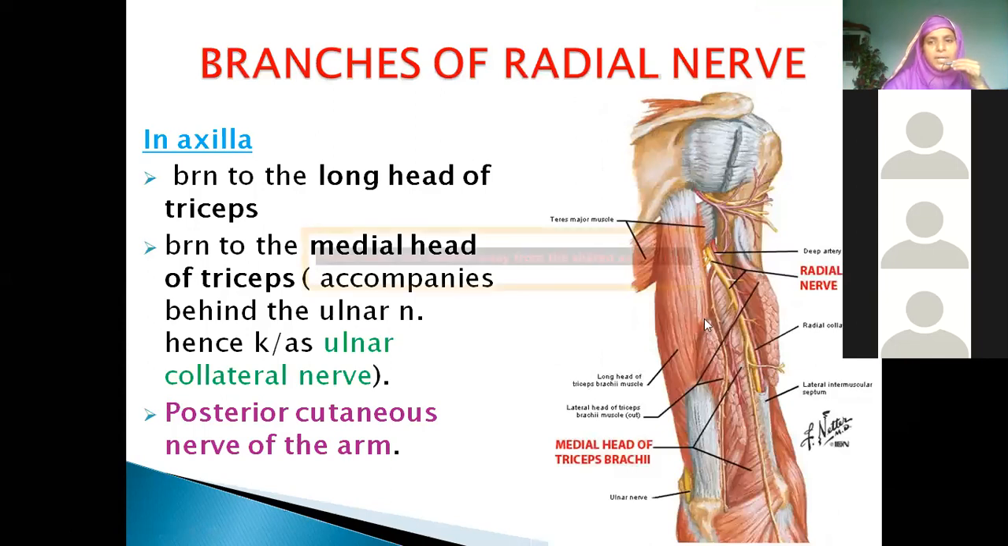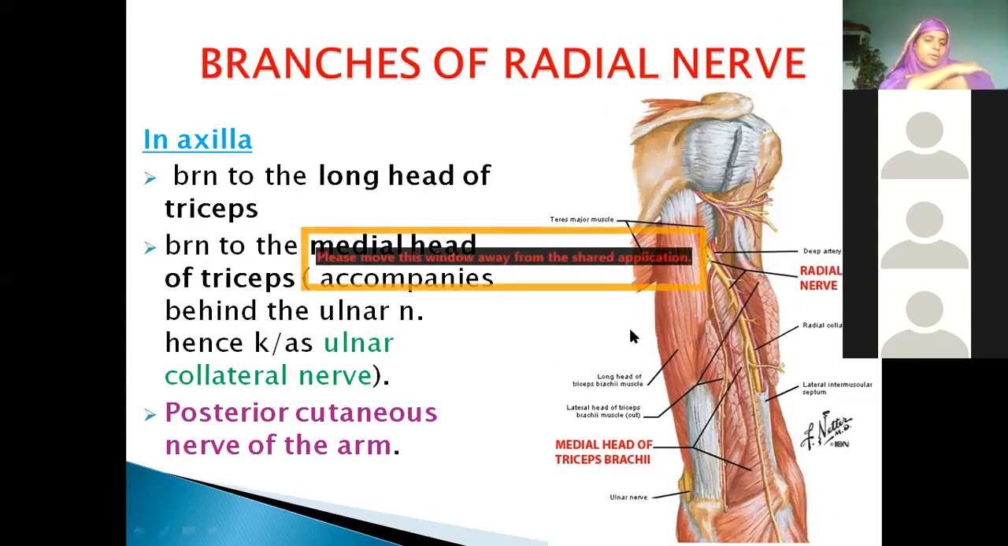So, branches of radial nerve. Now see, in the axilla region. I told you it is supplying, Chavi told us, behind which muscle do we have, only one muscle we have at the back of the arm. What is the name of the muscle we have there? Triceps. How many heads does it have? 3. What are those? Long head, lateral head which is cut, and medial head.